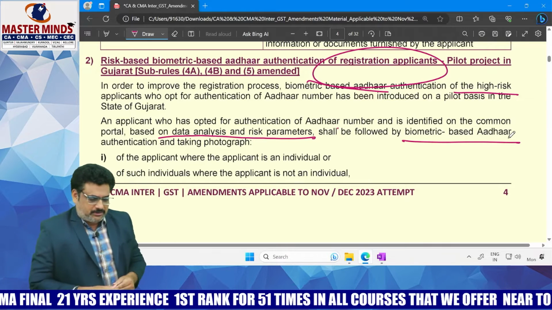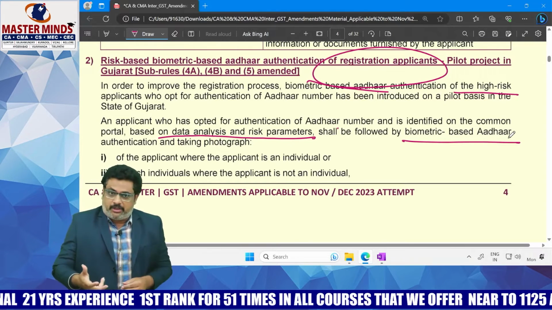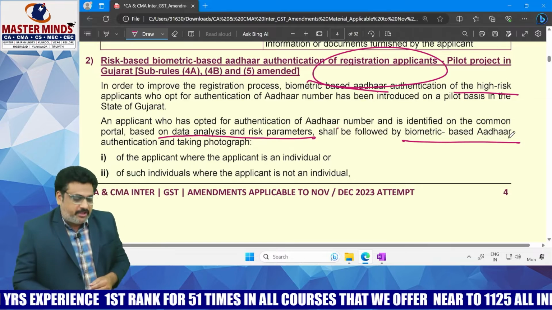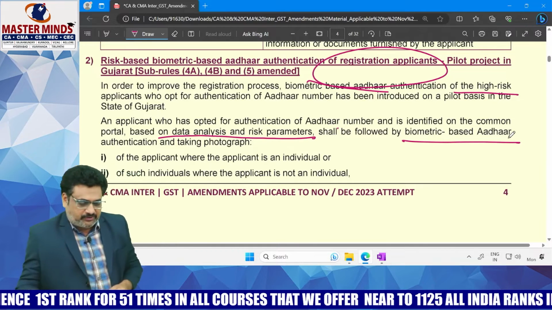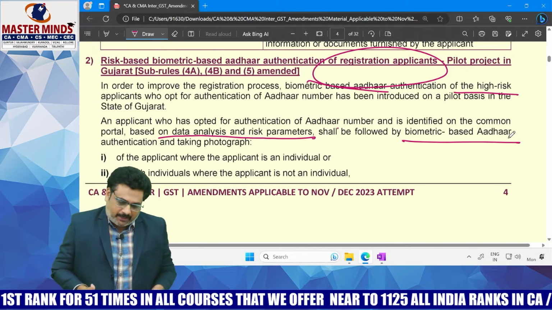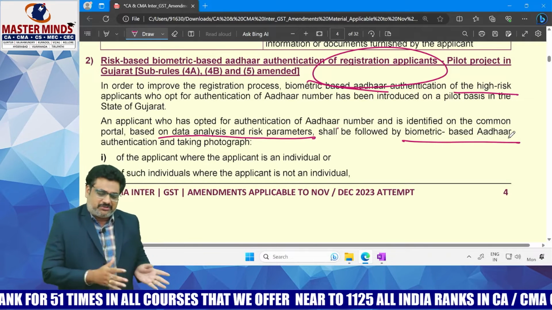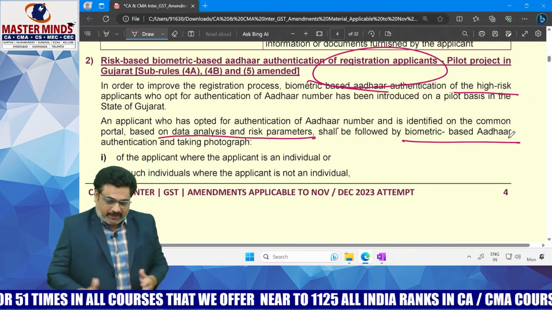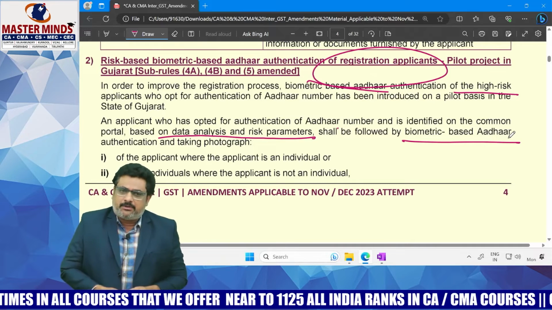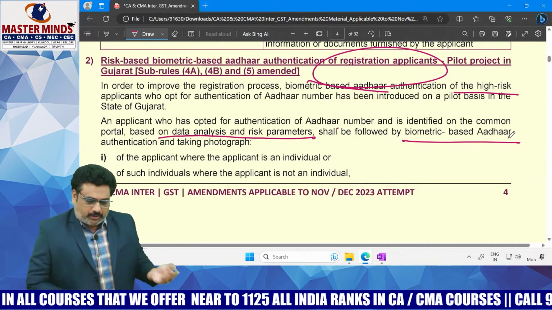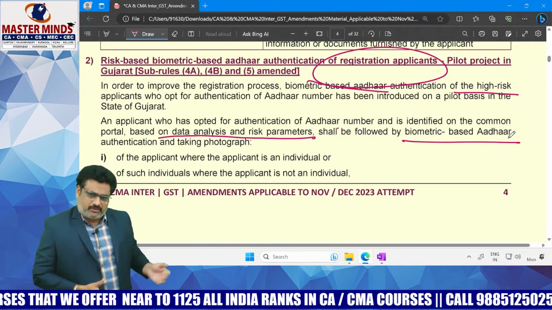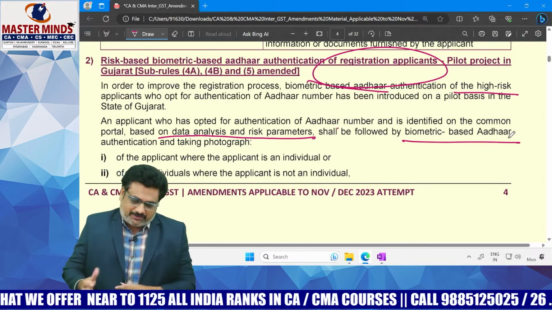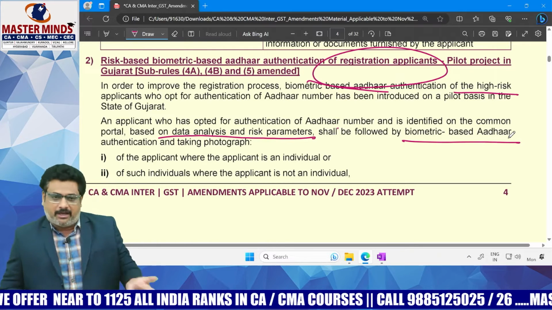The product he wants to deal in is a risky good. If the applicant is already registered in some other state, then GSTR-1 and GSTR-3B filing behavior. There were cases of ITC misutilization. There were cases of non-payment of tax in the other state. These are the risk factors based on which the common portal identifies risky applicants.